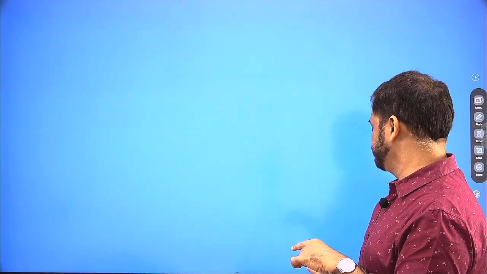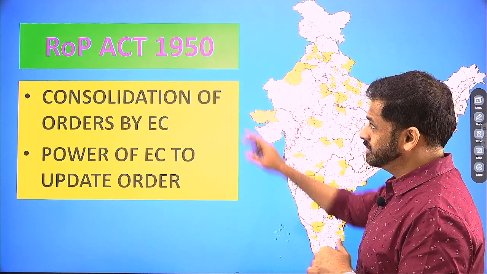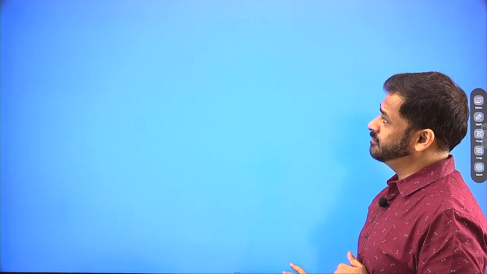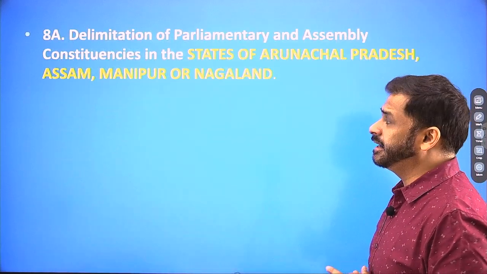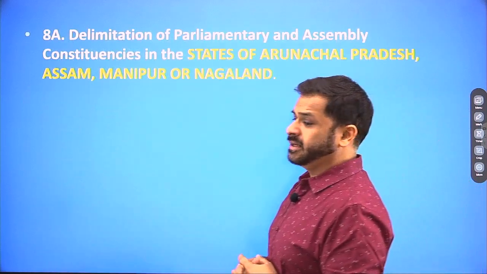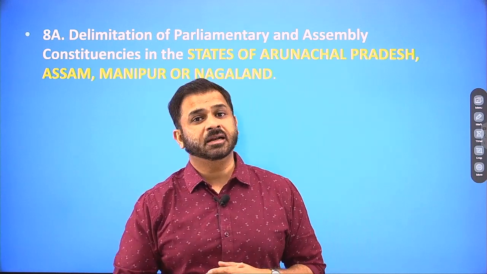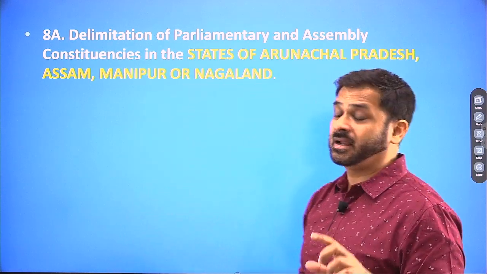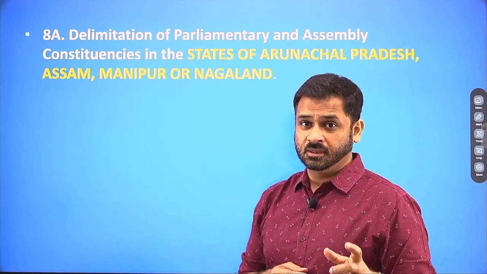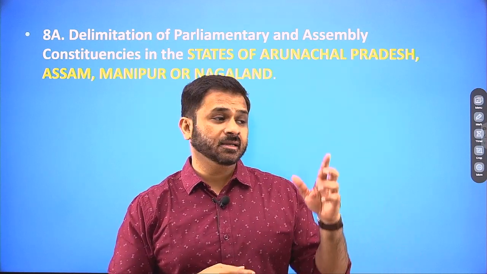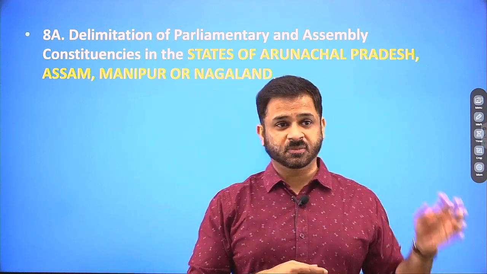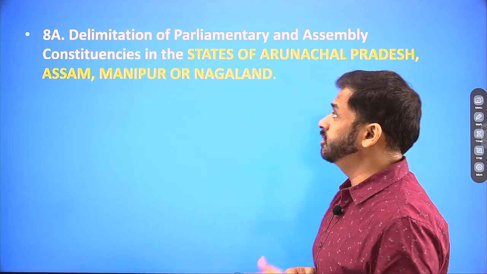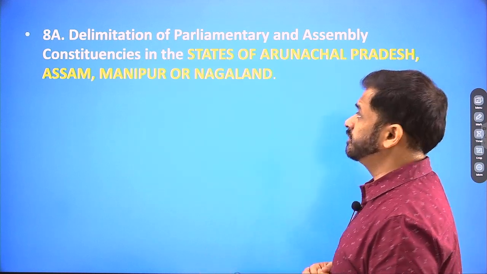Now I was talking about that issue, right, that can any other body conduct the delimitation process? Now see, in the Representation of People Act 1950 itself, an amendment has been made, and they have added section 8A in it. Remember I told you that in 2002, when the delimitation was happening, it could not happen in some of the states, especially in the Northeast and J&K, though later on it happened.